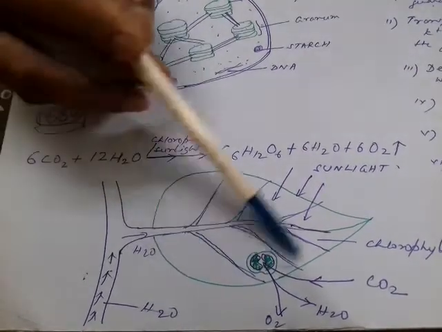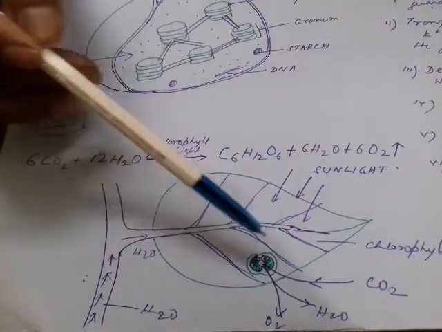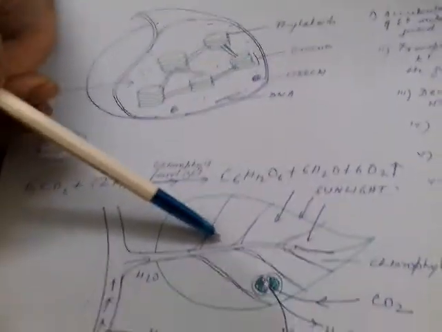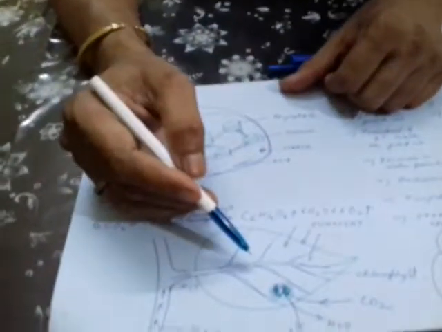Glucose, of course, is formed inside the leaf, and glucose is utilized by the plant in the process of respiration. Usually the glucose is accumulated in the leaf, and after that it is dissipated to the different parts of the plant, to the stem, to the leaf, to the roots. There glucose is oxidized by the process of respiration, and ATP is generated. Now this is how the glucose is dissipated and formed, and what the need of the glucose is, which we will discuss later on.